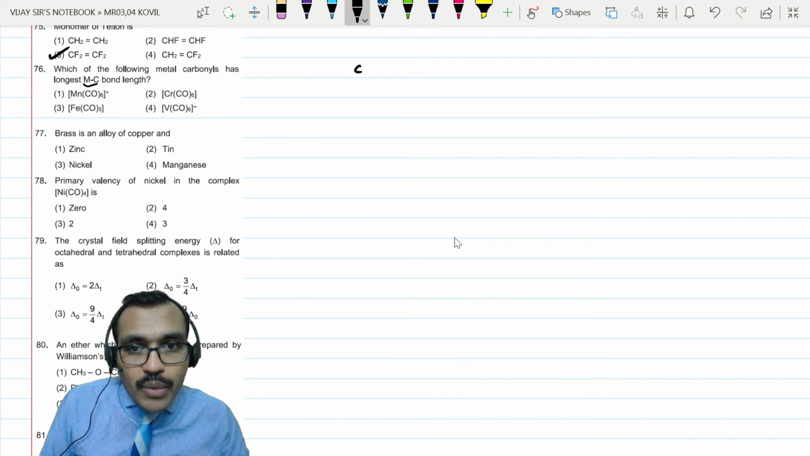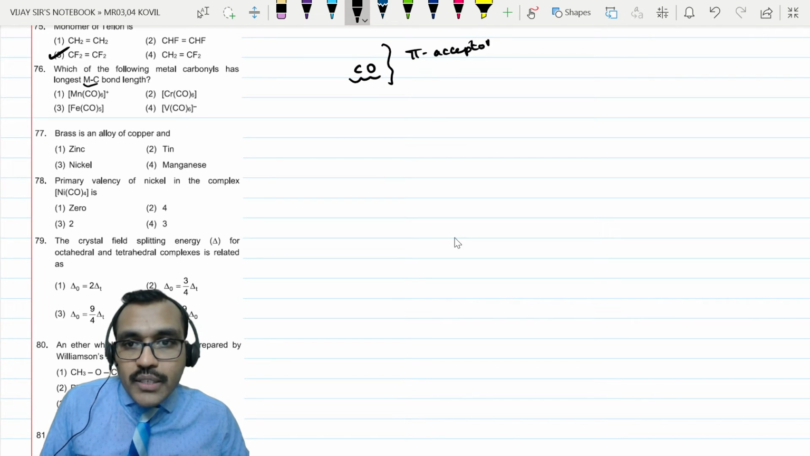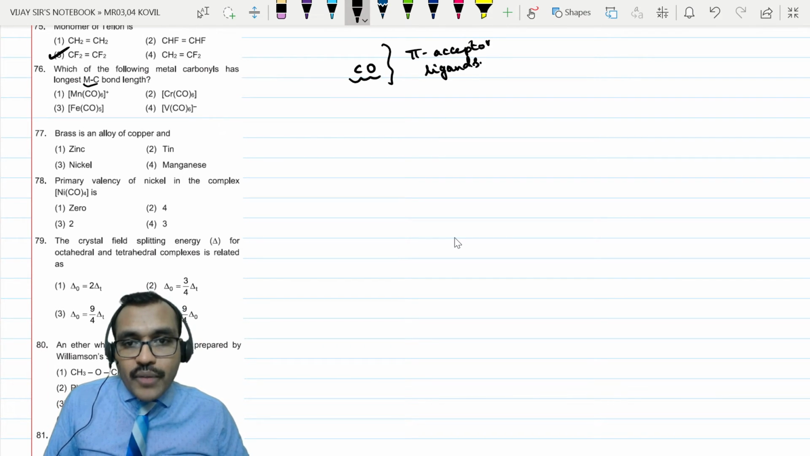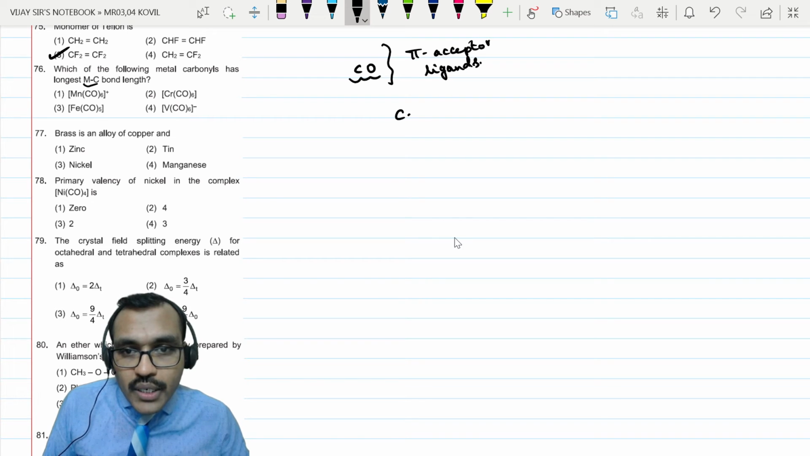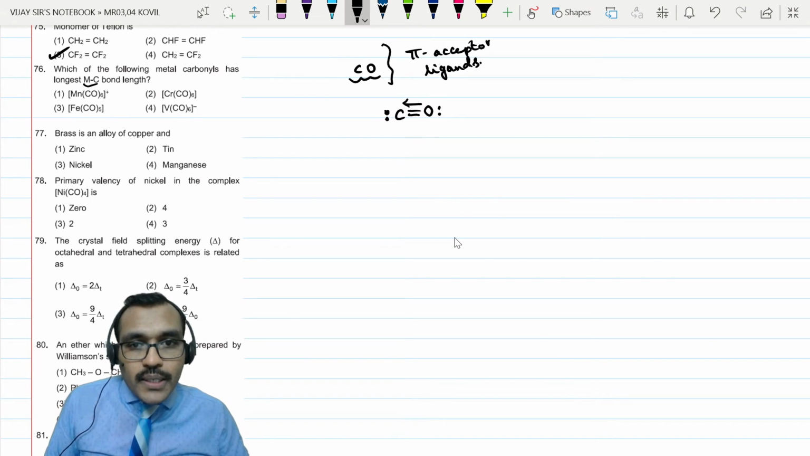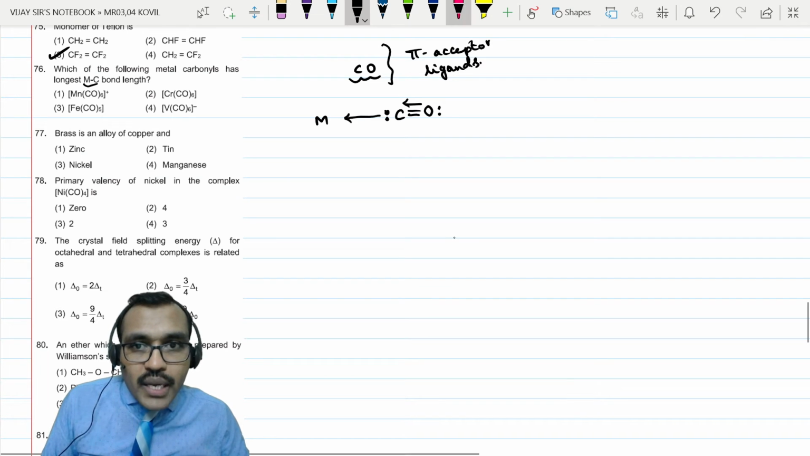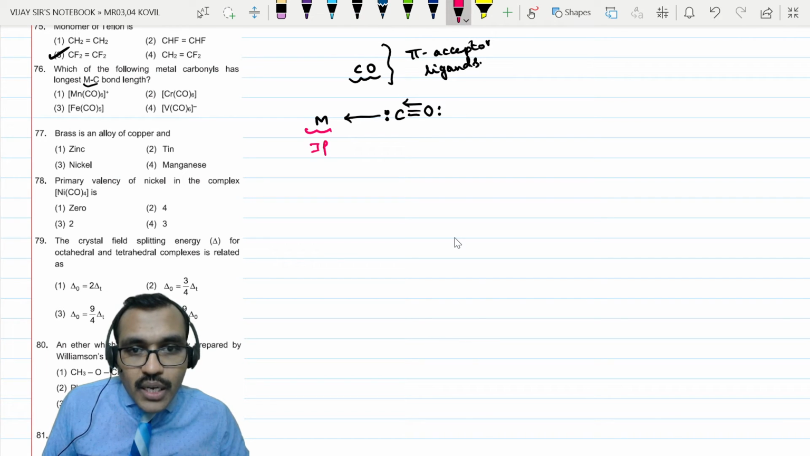Given carbon monoxide, CO, we call these pi acceptor ligands. A pi acceptor ligand means it can donate as well as accept electrons. If you take carbon monoxide, I will take this in this format. Oxygen donates its lone pair of electrons into the empty orbital, so carbon becomes a good donor. When it tries to donate a lone pair of electrons to the metal atom, if the central metal atom has